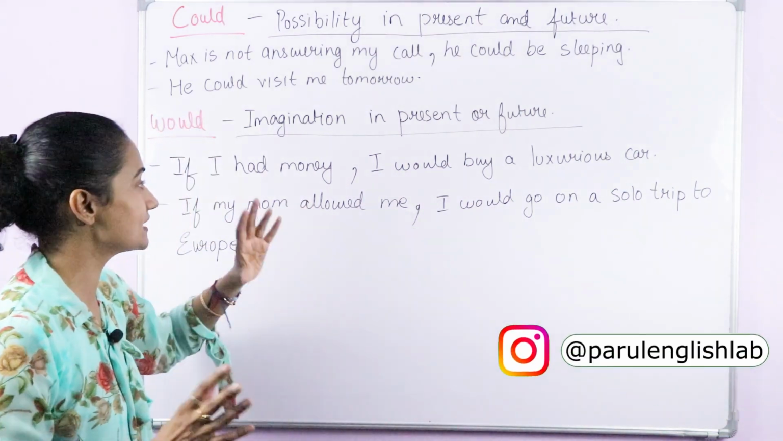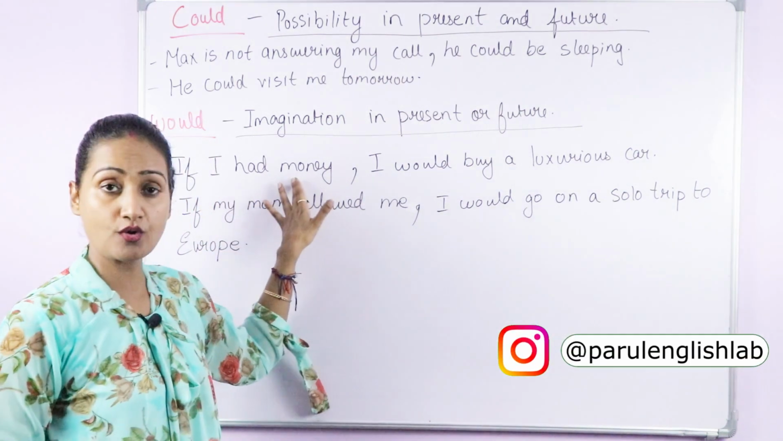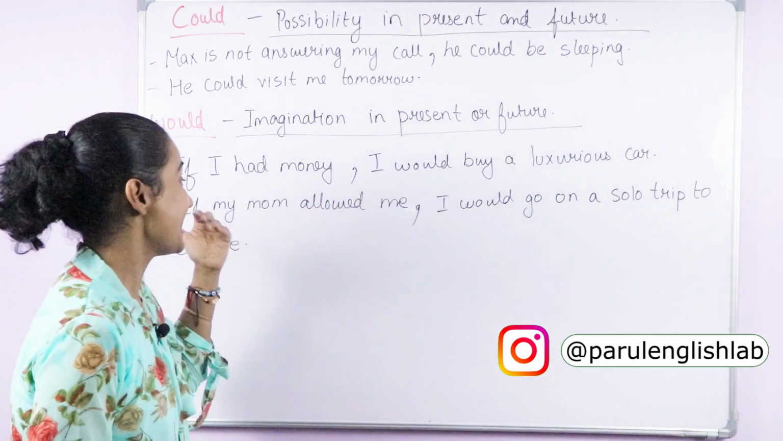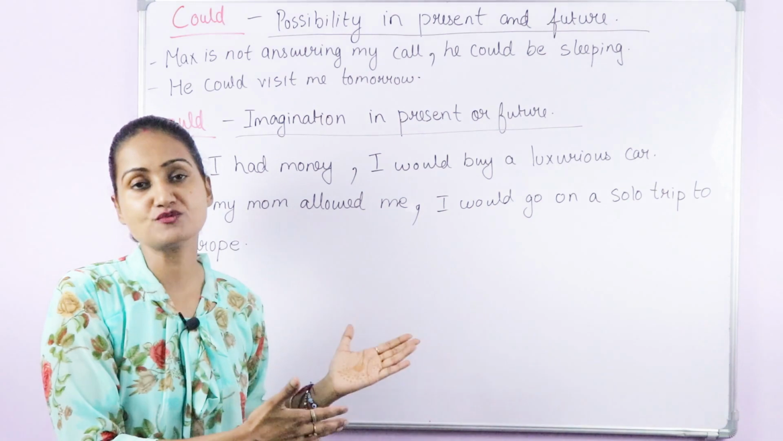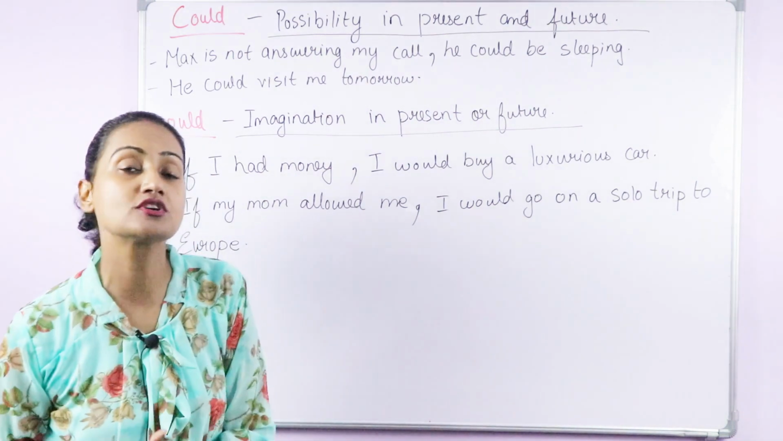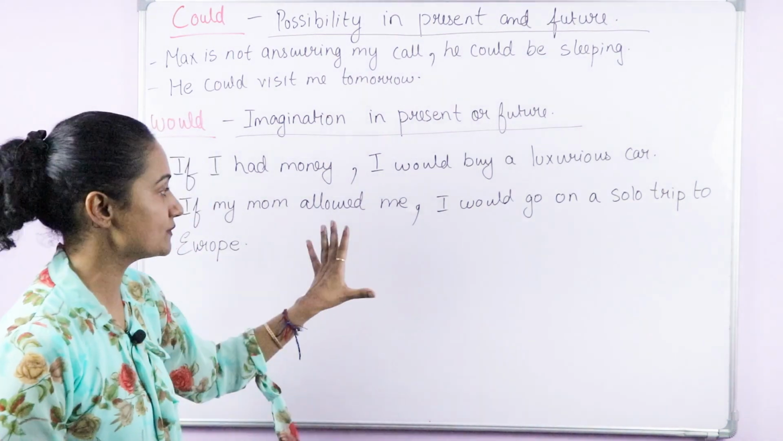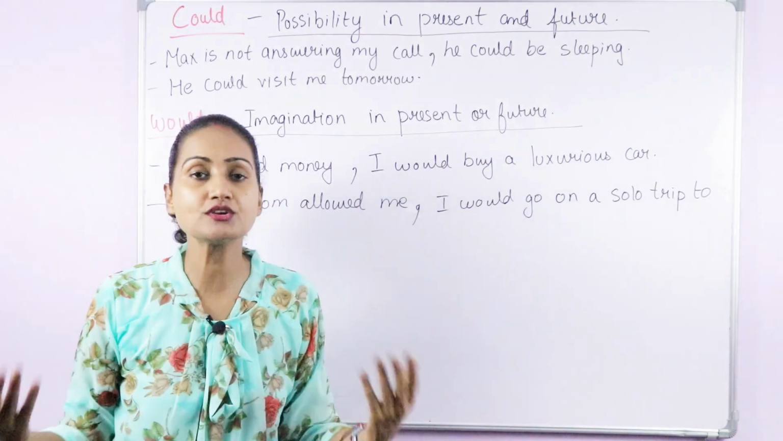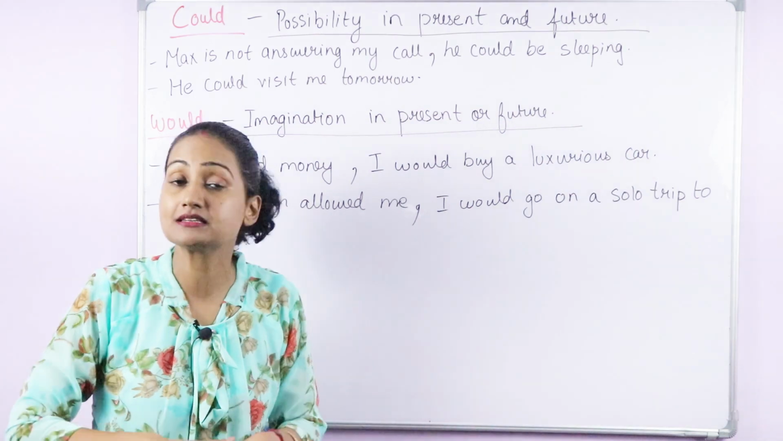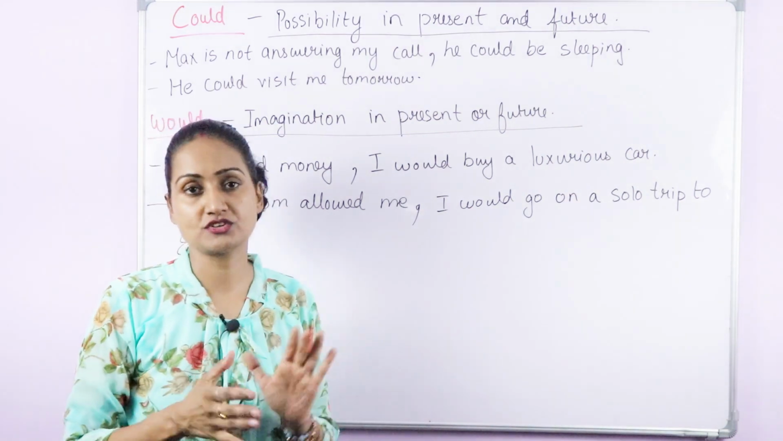Here don't get confused with the past form of the verb. If I had money or if my mom allowed me, this is past form, but we are talking about present or future imagination. As per the rule, this is the way we have to frame the sentence. If you want to know conditional sentences in detail, please watch the videos.